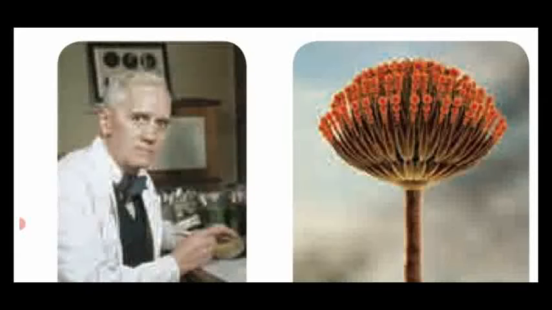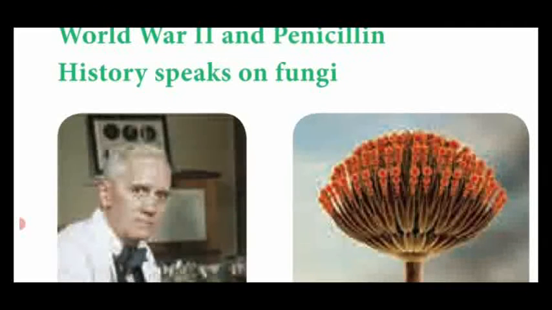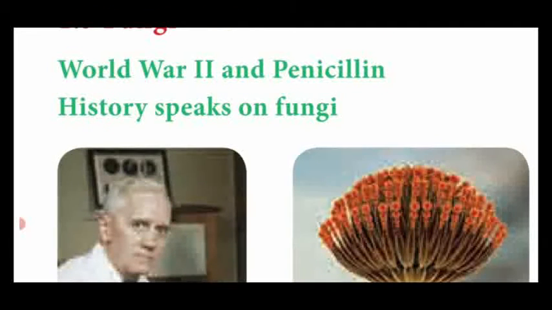Some are associated with the root of higher plants, that is said to be mycorrhizae. So some fungi show symbiotic mode of relationship, such as lichen and mycorrhiza.